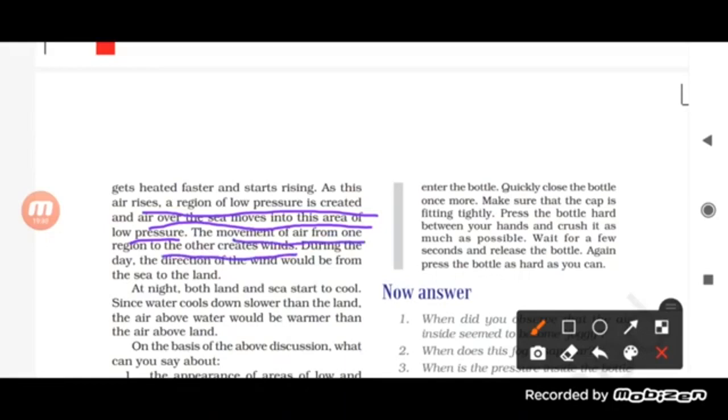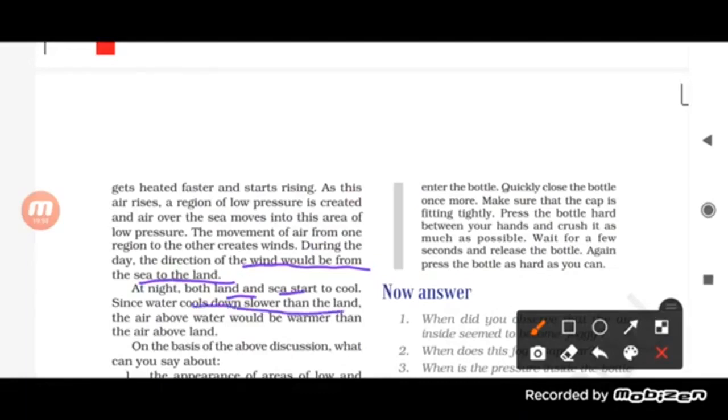What happened during the day? During the day, the direction of the wind would be from sea to land. What happened during night, students? At night, both land and sea start to cool. And since water cools down slower than the land, the air above water would be warmer than the air above land. So the air just above the water will still be warm. While the land has the property that it cools down very easily, and it also becomes hot very easily.